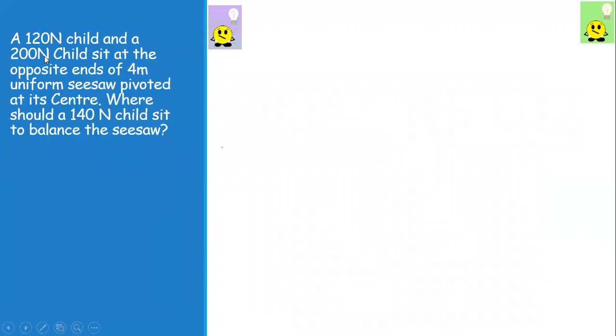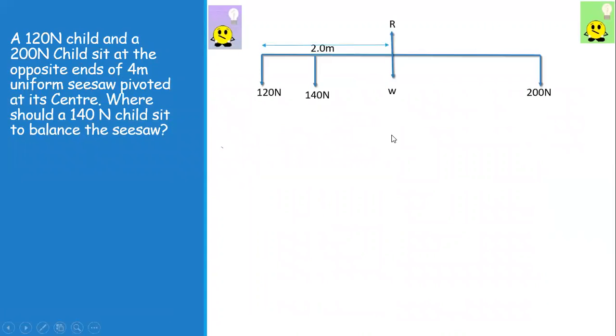Now we are going to solve a problem related to that. A 120 Newton child and a 200 Newton child sit at the opposite ends of a 4 meter uniform seesaw pivoted at its center. This is the free body diagram. You can see the 120 Newton child and the 200 Newton child, both sitting at the ends of the 4 meter uniform seesaw, which is pivoted at the center. This is the axis of rotation, 2 meters on this side and 2 meters on this side. So both moment arms are equal.